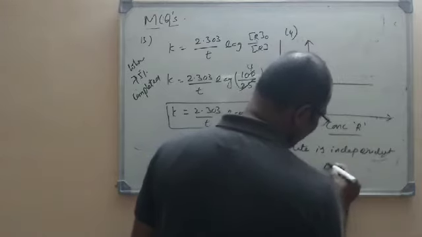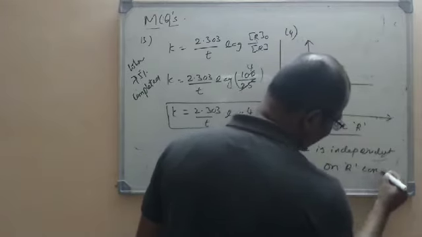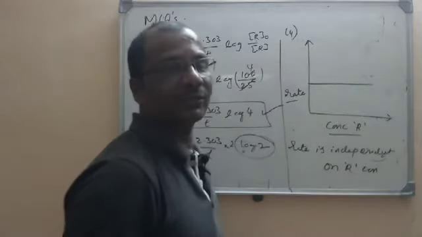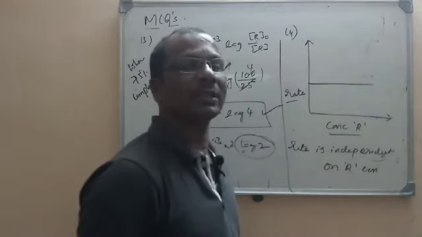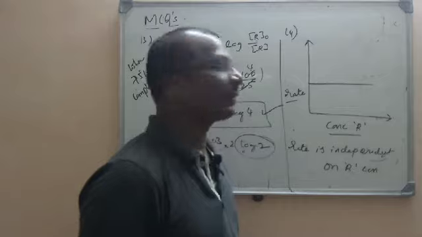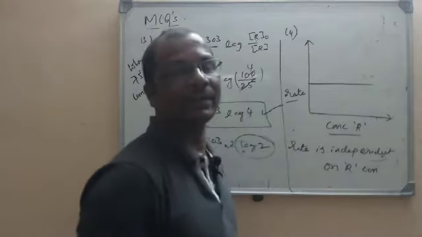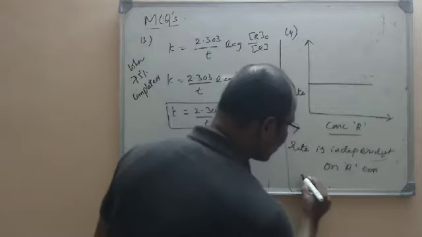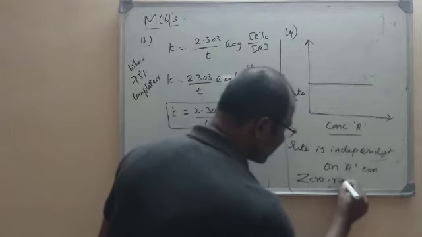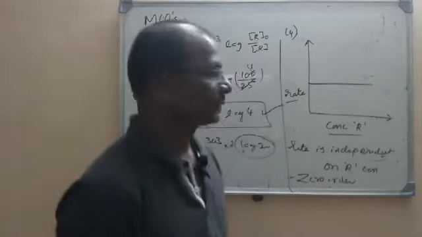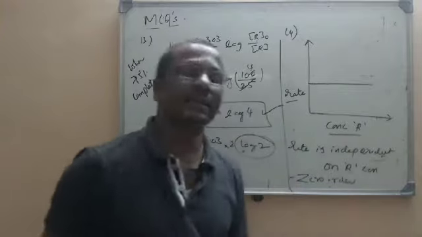So which is the order? 0. We all know that in a 0 order reaction, the rate of reaction is independent of the concentration of the reactant. So it is a graph belonging to 0 order. This graph is between rate and concentration.